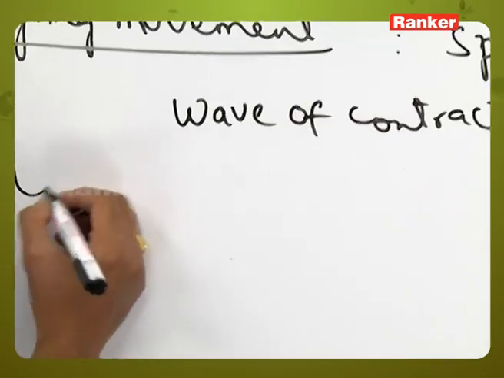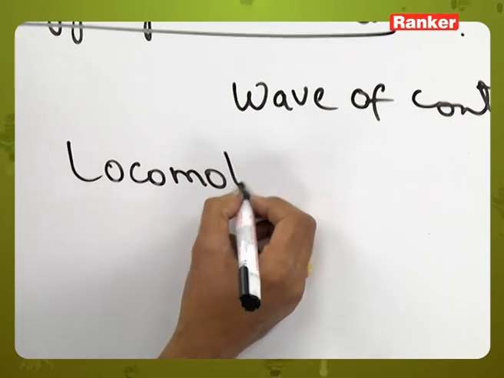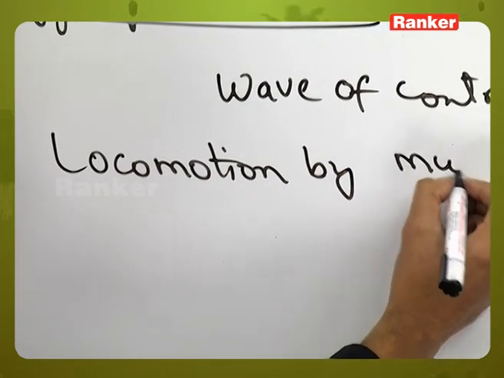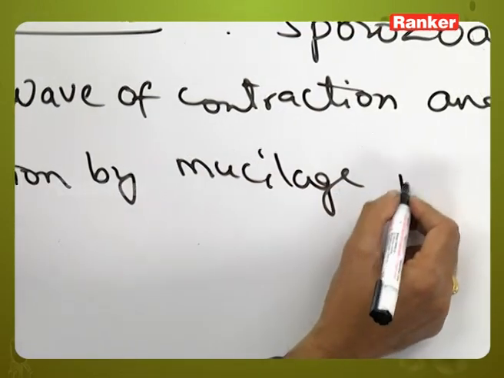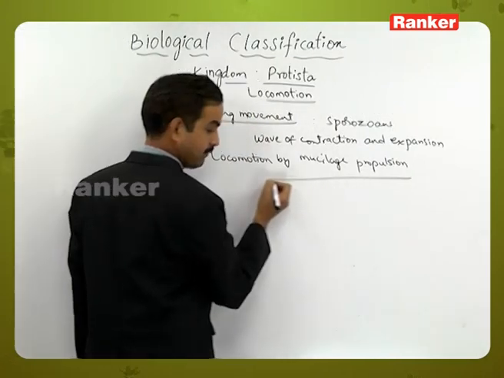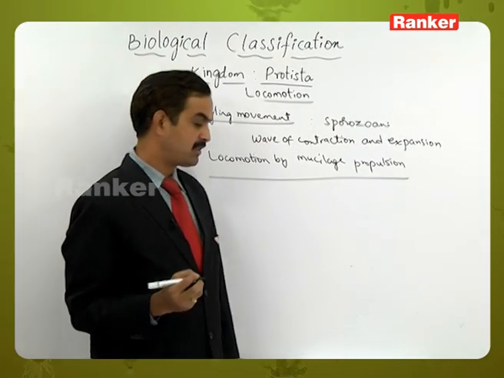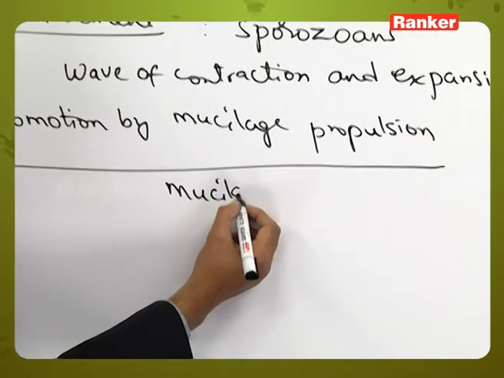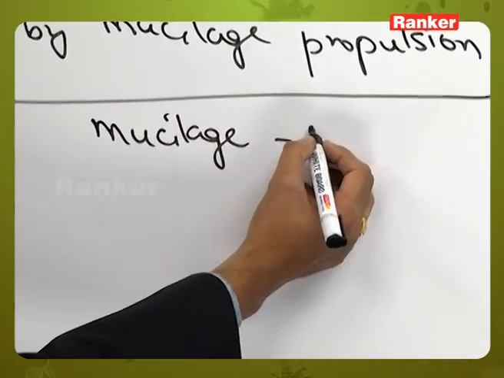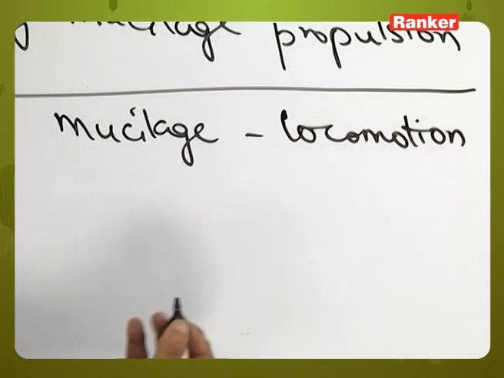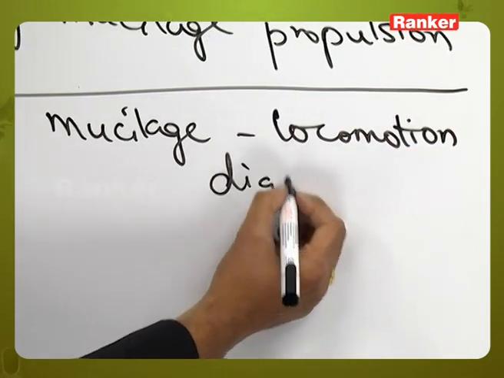Likewise, locomotion by mucilage propulsion. In this, they will secrete some mucilage, and with the help of this mucilage, the locomotion takes place. This type of character can be seen in the diatoms.